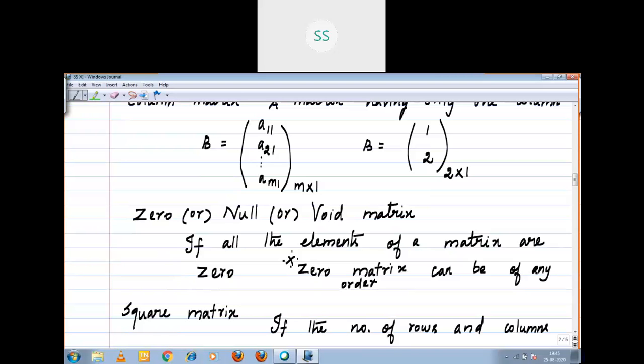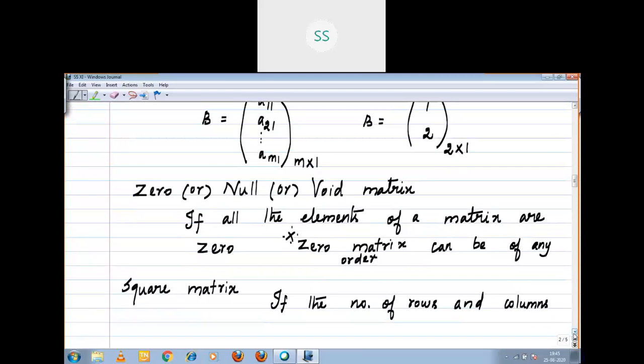Again, I am refreshing the concept. If the number of rows and number of columns of a matrix are equal, which is called square matrix.